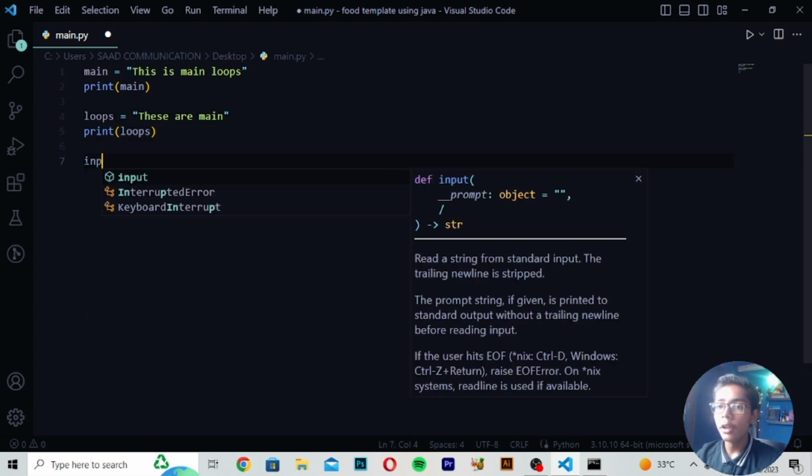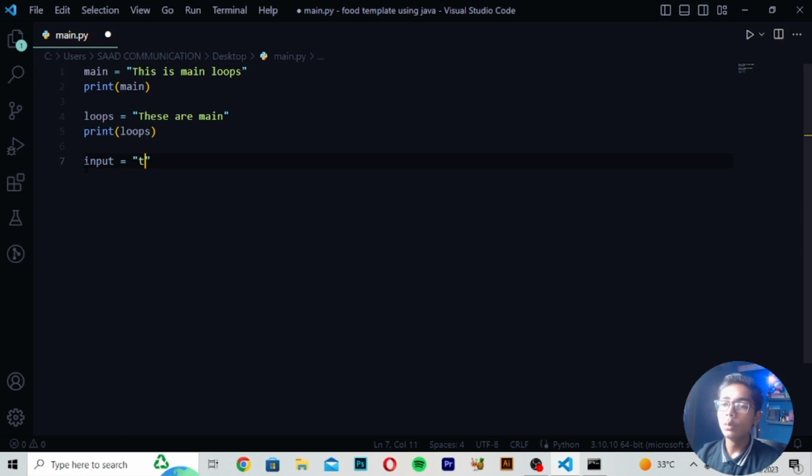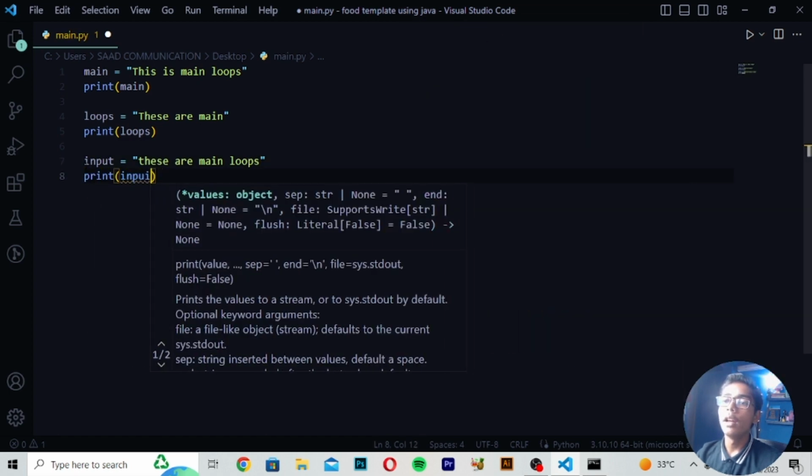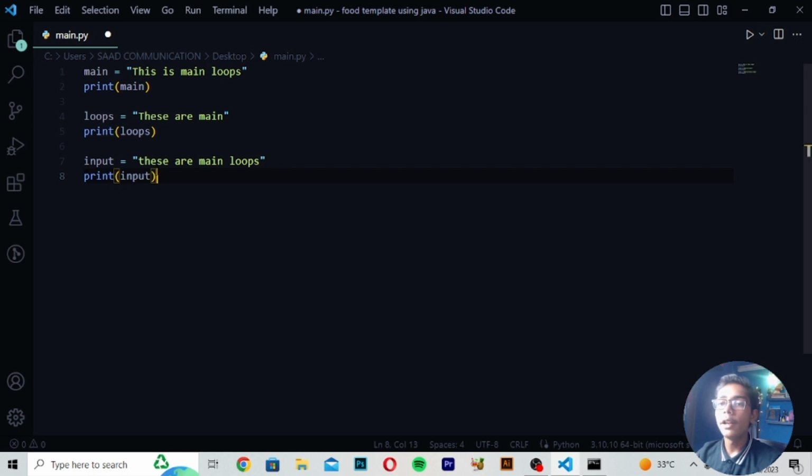You can use the input tag as well to define your main loops, like these are main loops. For printing with the input tag you write input, but when you are writing the input tag you don't have to write the print tag because it will already be printing. Input gives you the input at your command prompt or terminal where you are running your Python file, so it will give you the command there. I hope you understand through input how you can run your main loops and what main loops are in Python. I have given you some examples of how you can use main loops.